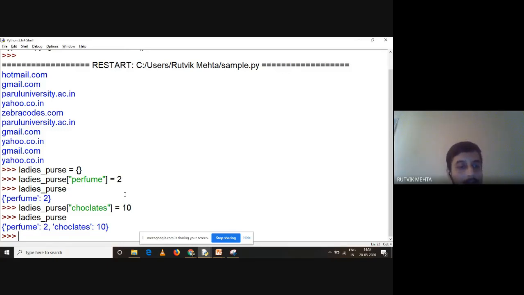Right. Now understand how this works. Say for example, I want to make sure that a particular key is there in the dictionary or not. So what can I do for that? I can check it like this: perfume in, let us say, ladies purse.